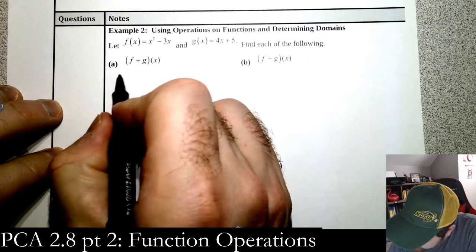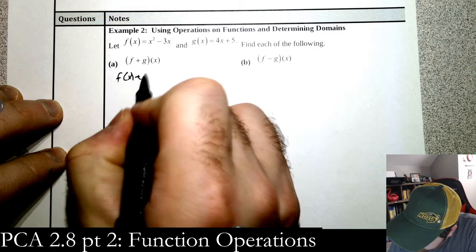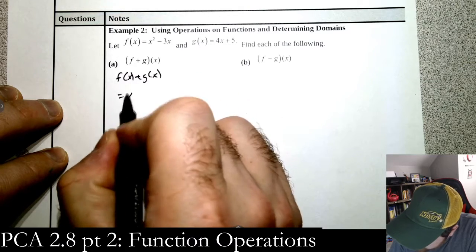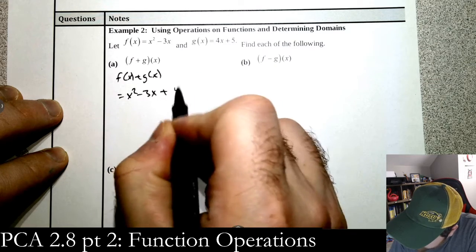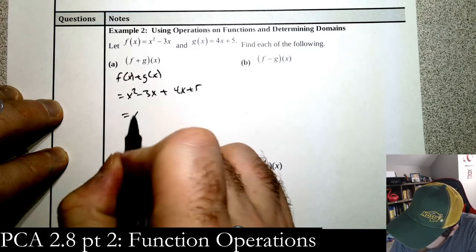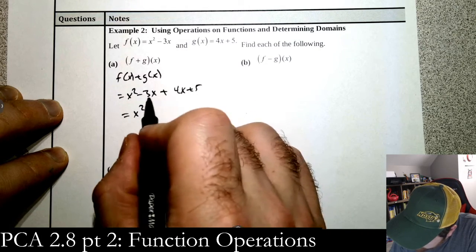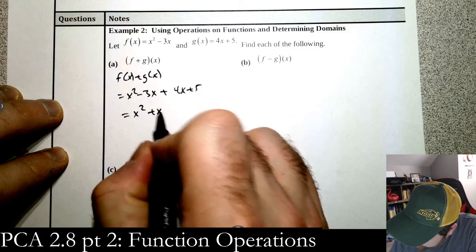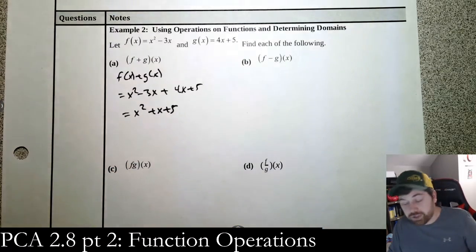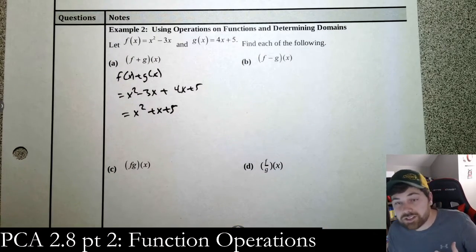So here we have f of x plus g of x, which is x squared minus 3x plus 4x plus 5. This is x squared, minus 3 plus 4 is 1, plus 5. That is f plus g. Okay, nothing crazy to it.